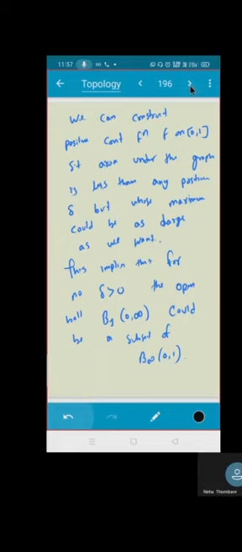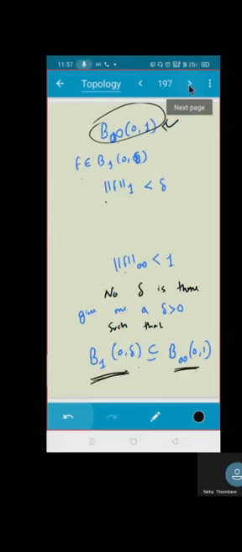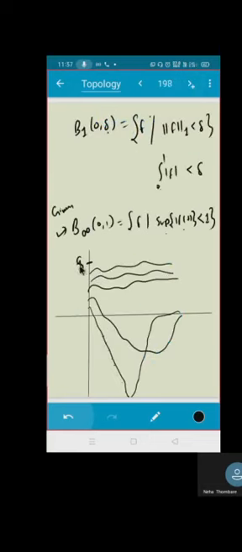Area will be less than delta, but the function is not less than 1, isn't it? Suppose मैंने इसको delta बोल दिया, हाँ. So area under this area will be always less than delta, but whether my function is less than 1. No, sir. Correct? Can you construct so many functions?